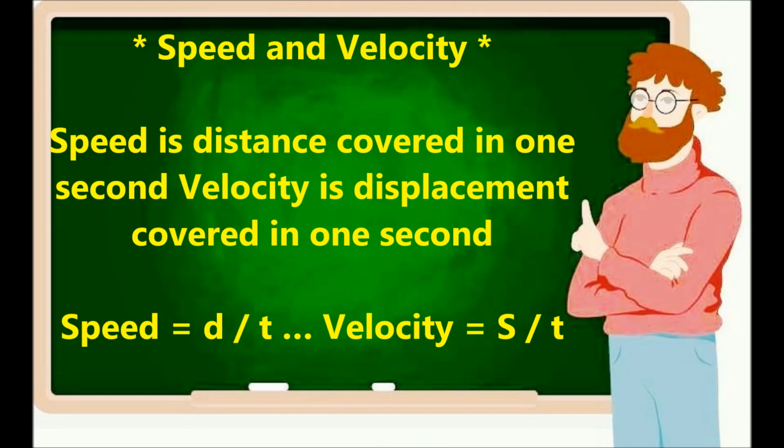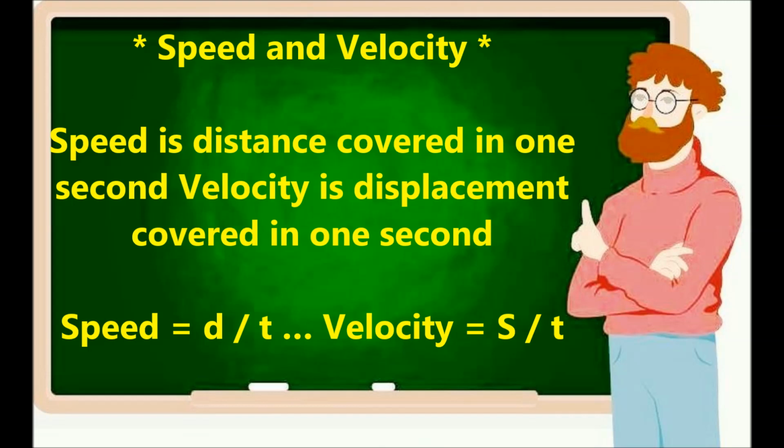So suppose one body goes 10 meters in 5 seconds and another body goes 10 meters in, let's say, 3 seconds. Obviously the first body has gone slower. The second body has gone faster. How do you exactly measure it? And which distance do you take, distance or displacement?